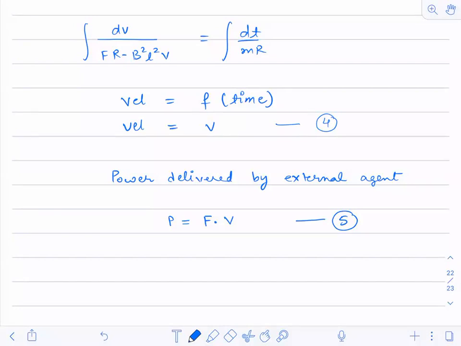Regarding cos theta: the force applied and the velocity are in the same direction, so I can use FV. No need of writing cos theta over there. Understood, Ashok? Because they both are in the same direction, the angle will be 0, so cos theta is 1 only. So I have written it as F into V. Is it fine? Okay, fine.